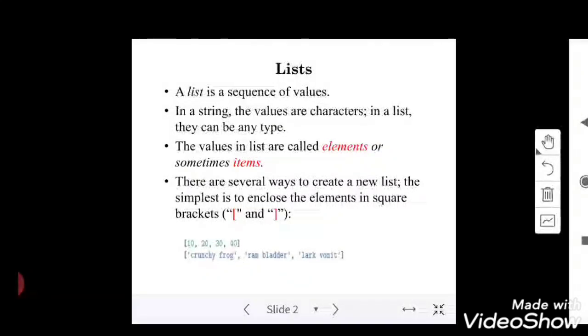At the bottom, you can see a list with the integer values 10 20 30 40, and another list with strings. A list can be homogeneous, and a list can also be heterogeneous. A list can hold elements or items of type integer, or of type string, or a combination of both. So that is the meaning of list.